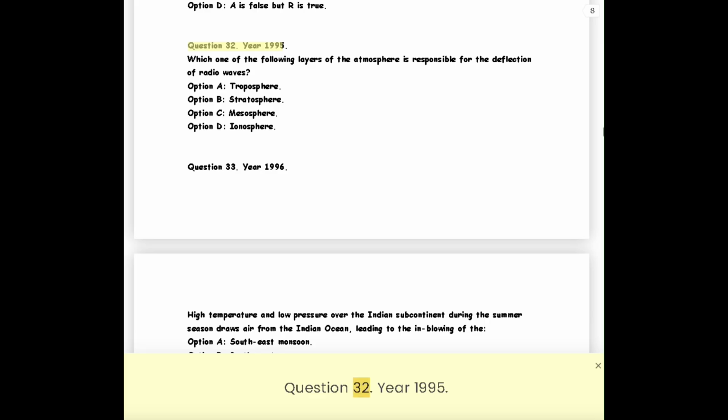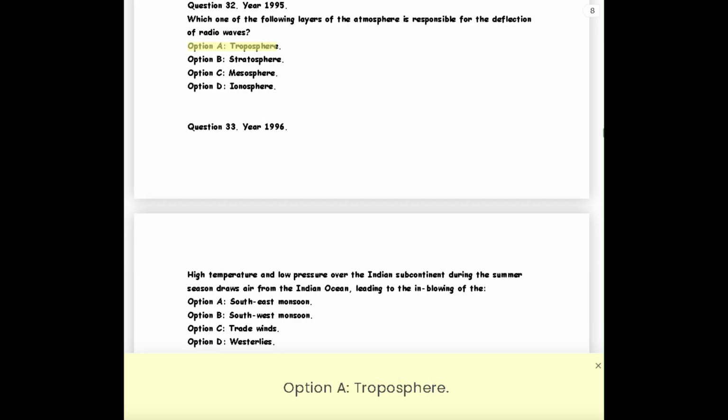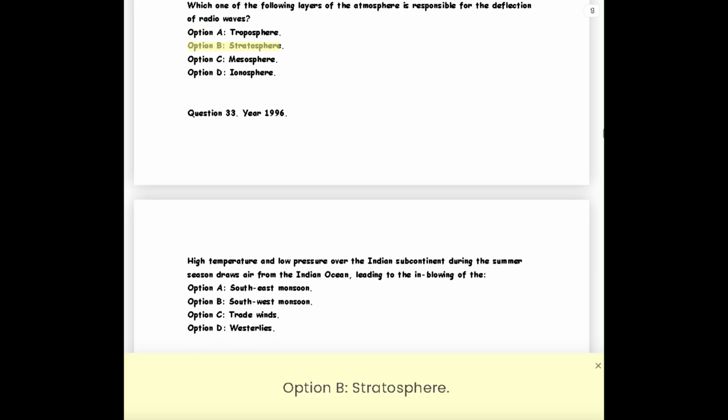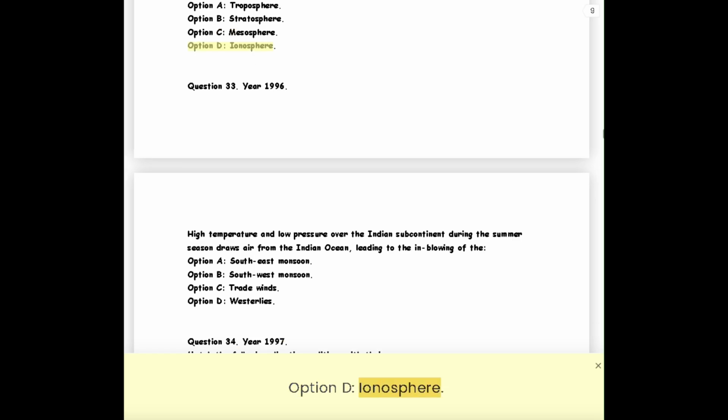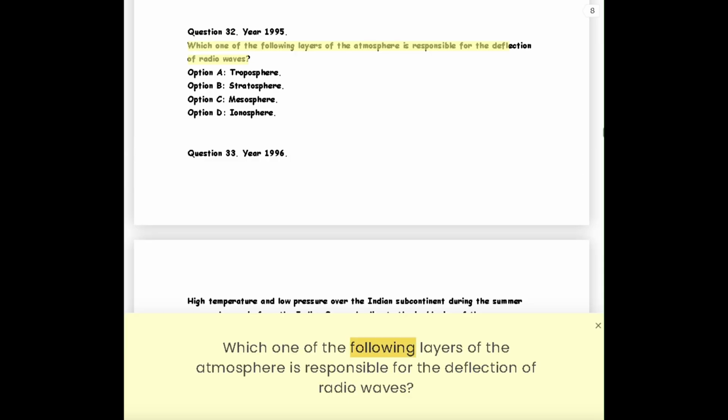Question 32. Year 1995. Which one of the following layers of the atmosphere is responsible for the deflection of radio waves? Option A. Troposphere. Option B. Stratosphere. Option C. Mesosphere. Option D. Ionosphere.